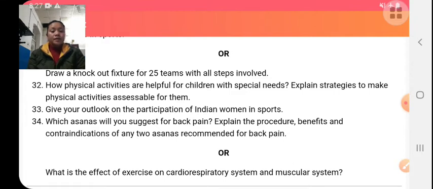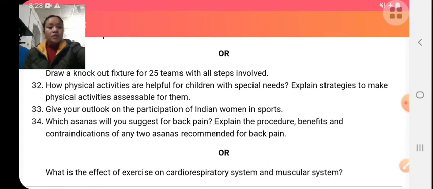These are some strategies to make physical activity accessible for children with special needs: activity according to individual ability, modifying the equipment for them, making simple and easy rules, motivating them to participate, giving them proper instruction and training, encouragement from the spectators, a suitable environment, and participation under expert observation only.